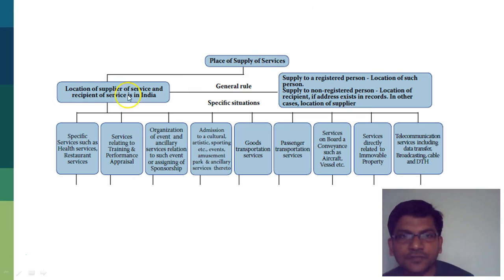In case of supply of services, in case it is in India, it will be the location of the supplier of service and recipient. As a general rule, if it is to a registered person, then it will be the location of the registered person. In case it is a non-registered person, then even if he is not registered but I have his address, it will be the location of the recipient. In other cases where the recipient is unregistered, I do not have his address, then it will be the location of the supplier. And then there are specific situations which the Act talks about.